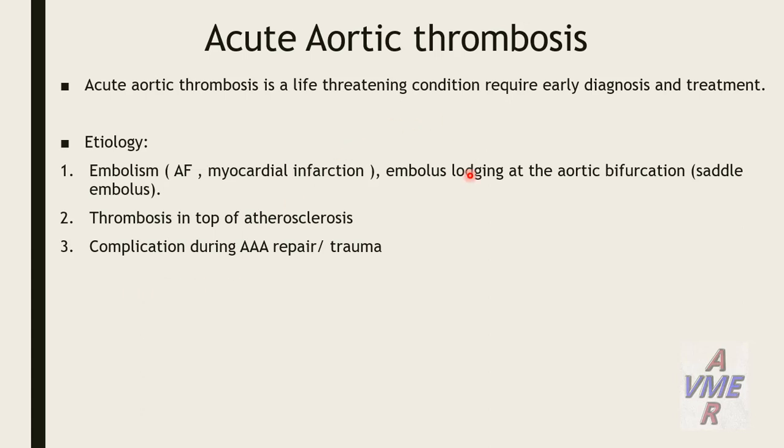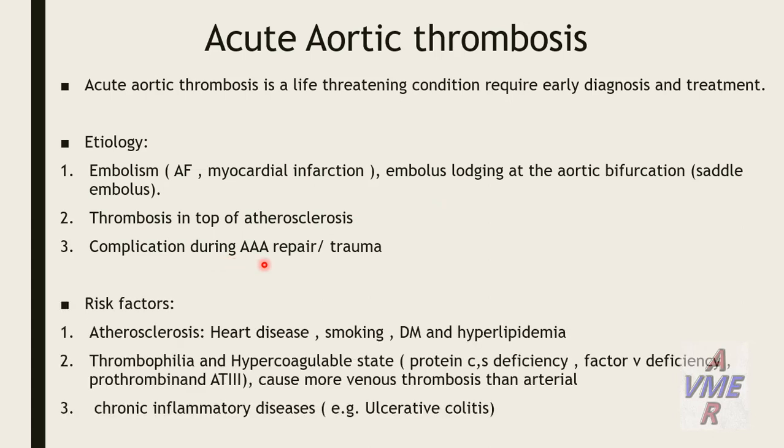There is confusion about which is more common in acute aortic thrombosis. Some literature says the most common is embolism. In case of AF or MI, the embolus usually lodges at the aortic bifurcation, which is called the saddle embolus. Other literature says thrombosis on top of atherosclerosis may be more common, along with complications during triple A repair and trauma.